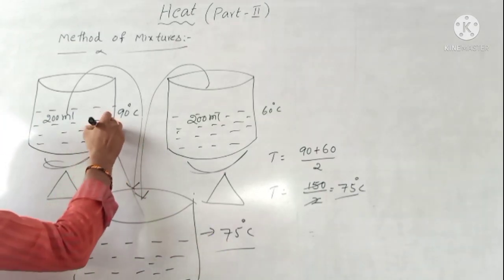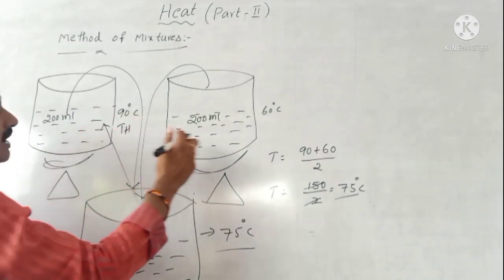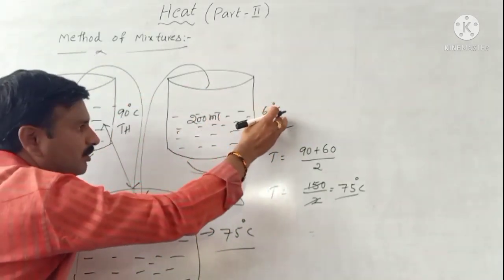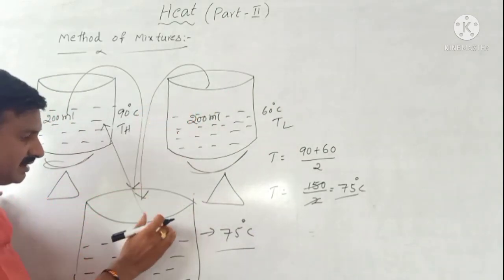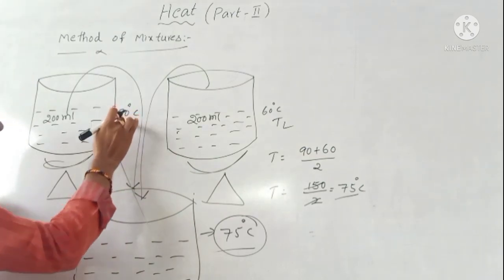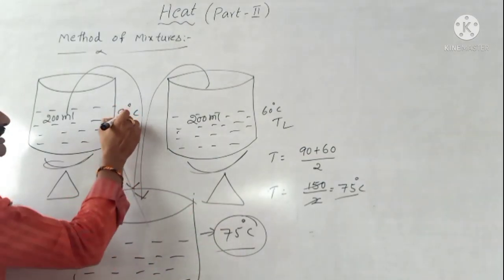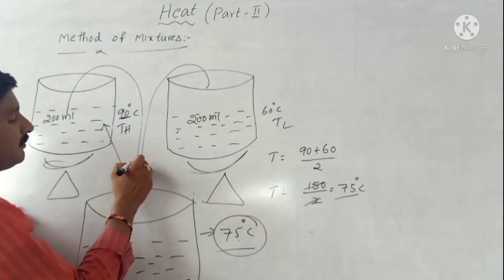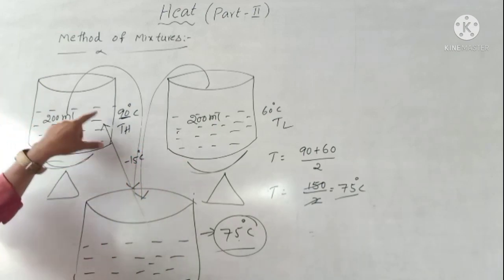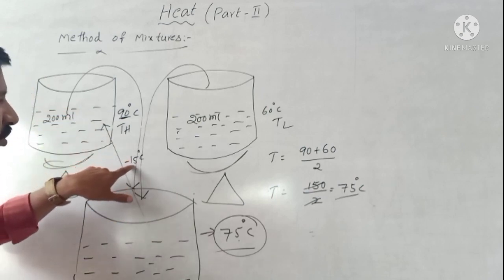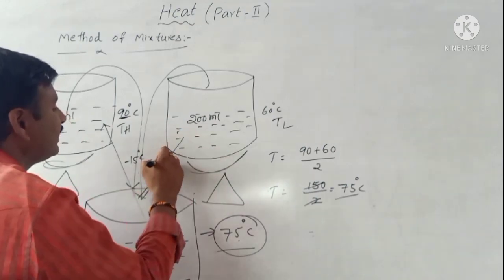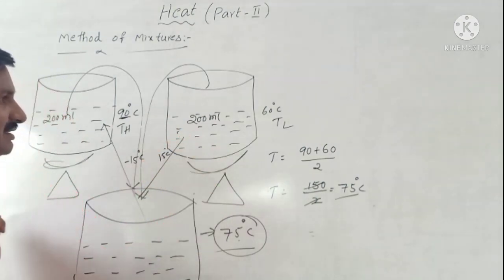TH says high temperature and TL says low temperature. When a hotter body mixes with a colder body, the final temperature is 75 degrees Celsius. So how much heat is lost? 90 minus 75, that is 15 degrees Celsius of heat lost. This same amount of heat will be gained by this beaker. It will be a heat gain of 15 degrees Celsius.